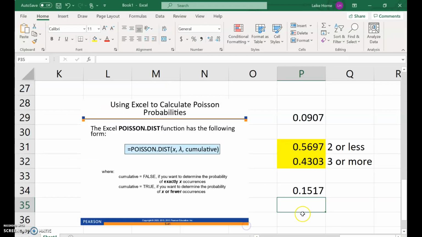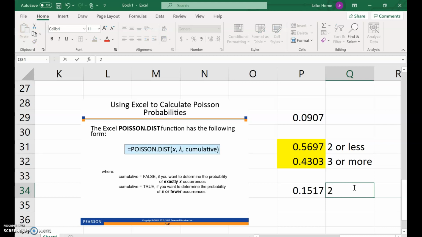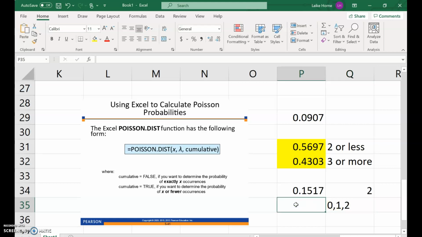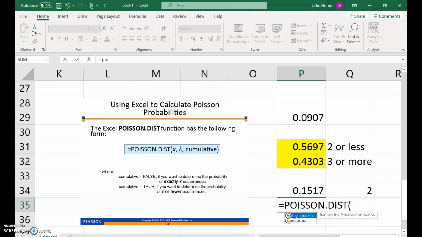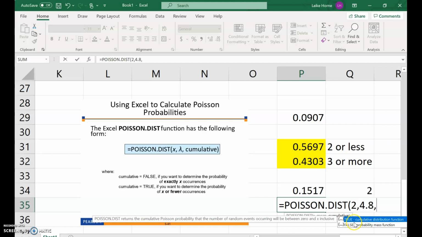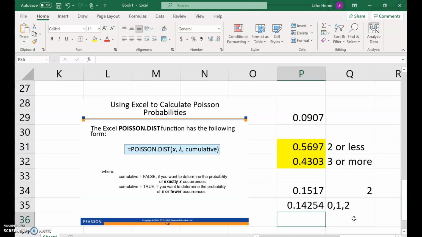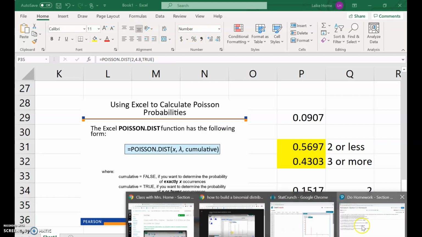Okay, and on part D, the probability that no more than 2 calls will arrive during the next 10 minutes. So it's going to be the same thing. Here was 2, and here we want no more than 2. So we want 0, 1, 2, so 2 or less, up to 2. So we're going to use cumulative. So 2 is the same as the one above, except this time we're going to do cumulative. And so we get 0.1425.